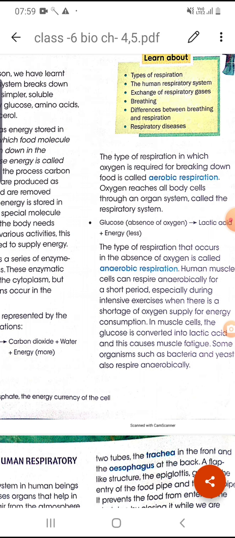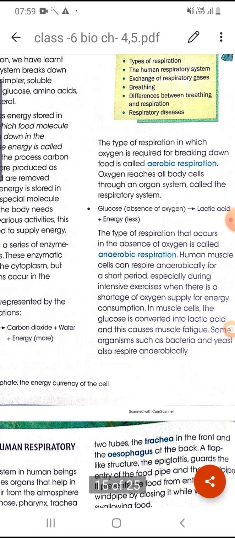The type of respiration in which oxygen is required for the breaking down of food is called aerobic respiration.